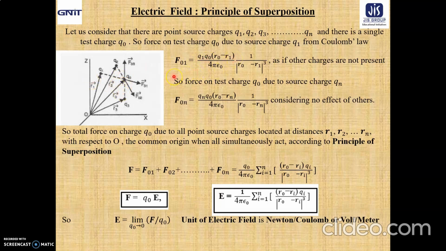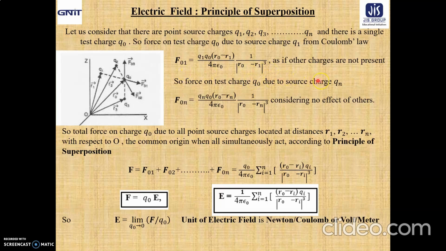Similarly, the force on test charge q0 due to the source charge q2 will have this line of action. That force is F02, written as q2 q0 into (r0 minus r2) divided by 4 pi epsilon naught into 1 by mod (r0 minus r2) whole cube.